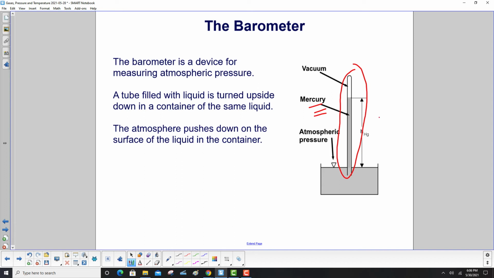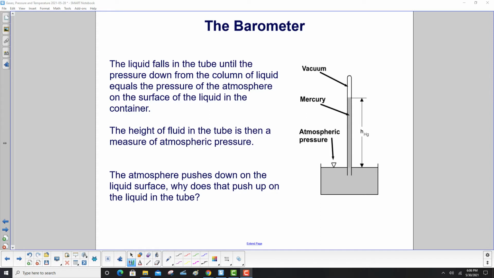The atmosphere pushes down on the surface of the liquid in the container. The liquid falls in the tube until the pressure from this column of liquid equals the pressure of the atmosphere on the surface of the liquid in the container. The height of fluid in the tube is then a measure of atmospheric pressure. The atmosphere pushes down on the liquid surface. So why does that push up on the liquid in the tube?